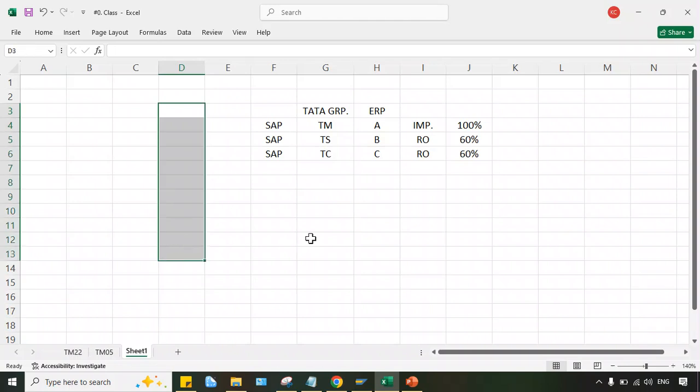Okay, suppose one additional column is supposed to be added. Who will add this? We have to make some changes in configuration, or we have to customize. Who will do this? Of course, an SAP consultant. It won't be done by a Tata Motor employee, because they are not experts in SAP. Who is the expert of SAP, guys? It's you people. After completion of these courses, you are going to become SAP consultants. So it's you people who have to perform these activities, right?